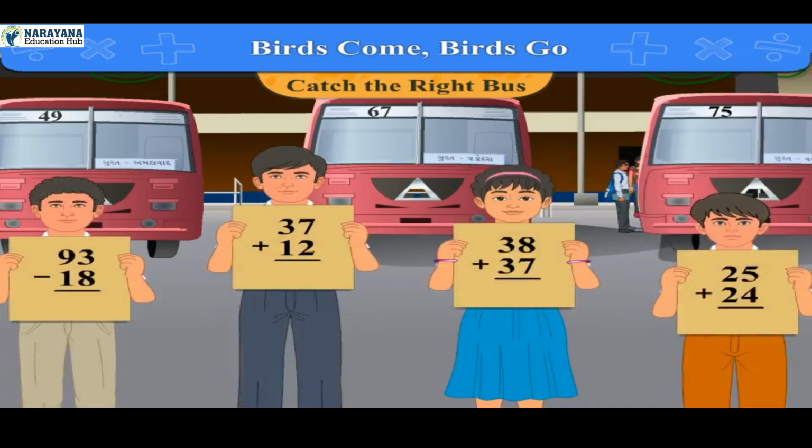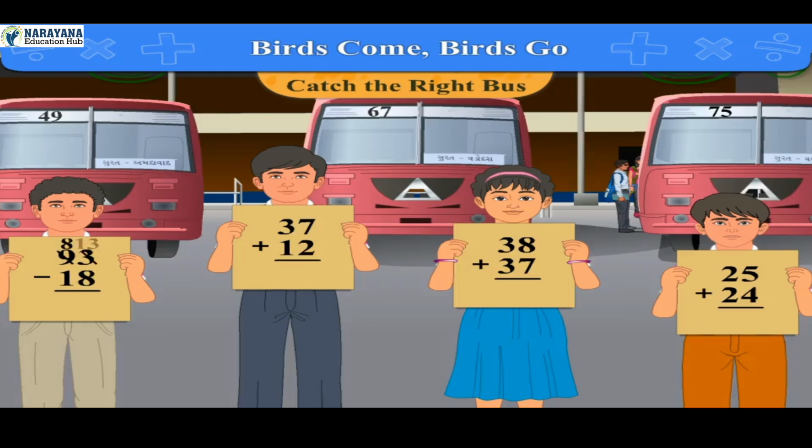Here it is given on the fifth card, 95 minus 18. Let us do the subtraction. 8 cannot be subtracted from 5. So from 9 tens, we replace 1 ten with 10 ones. So replace 9 by 8, which is written like this.